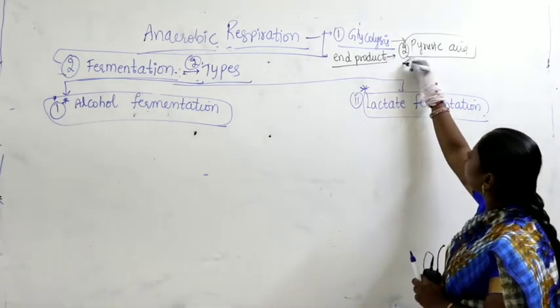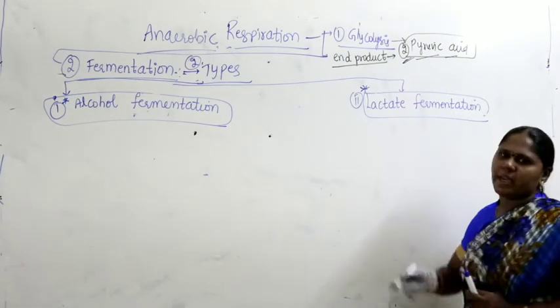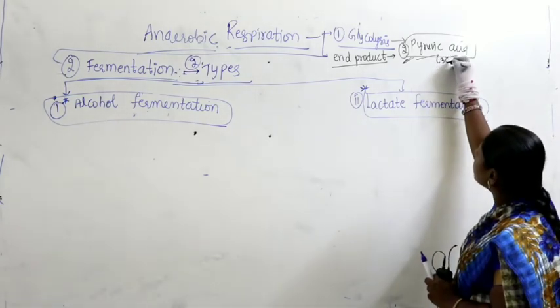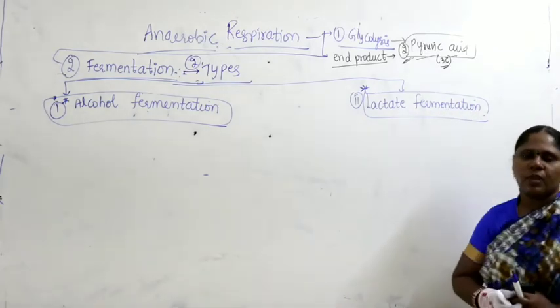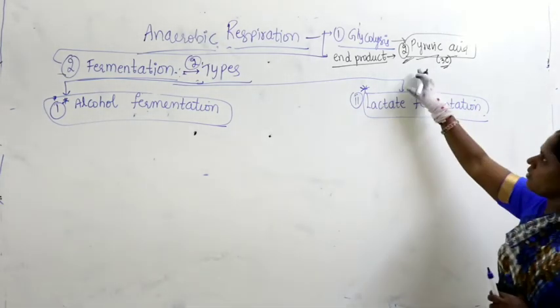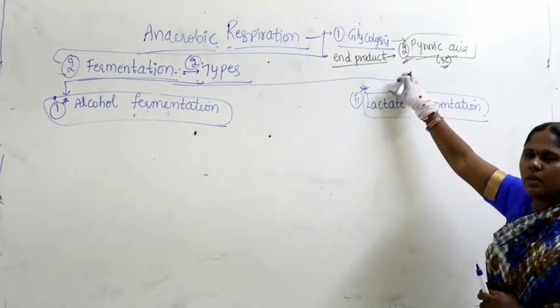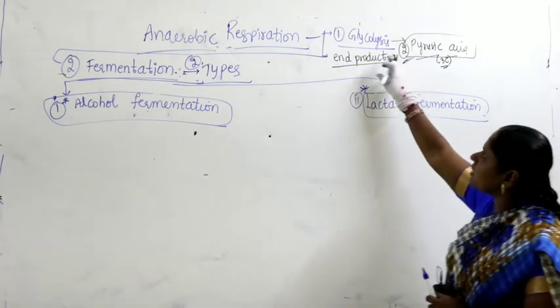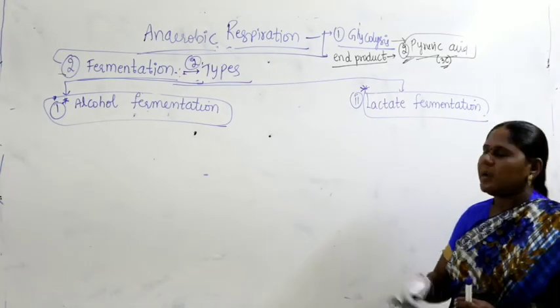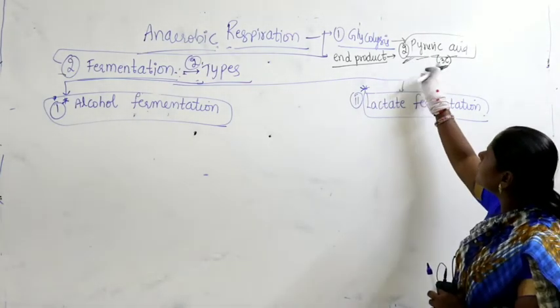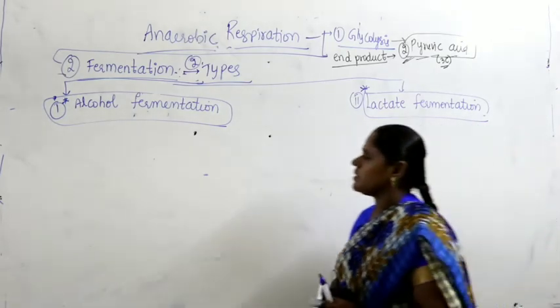Each pyruvic acid contains 3 carbons. We start with glycolysis as a part of aerobic respiration, but try to remember that in anaerobic organisms also the first step is glycolysis. At the end of glycolysis, pyruvic acid is produced, 2 molecules, each one having 3 carbons.